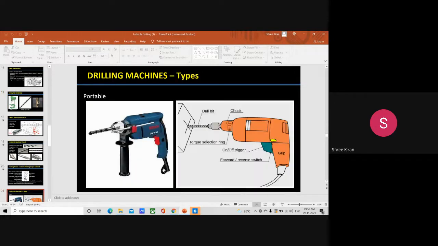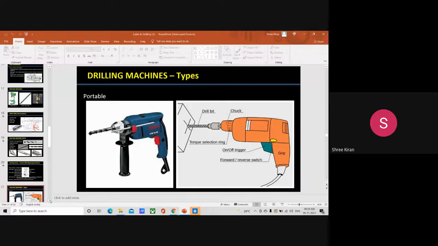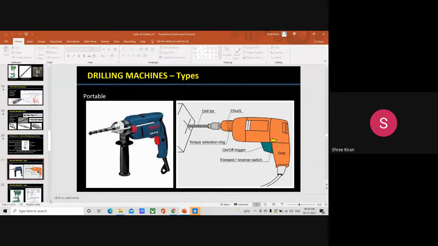Now I have reached the drilling machine types. Just keep on writing the headings so that you can study the same way. First you have to know what a drilling machine is, then what the parts are, then what the purpose of the parts is, then according to the purpose, what the various types of drilling machine are. All this you have to have an idea of. So now we are going to talk about the various types of drilling machine.